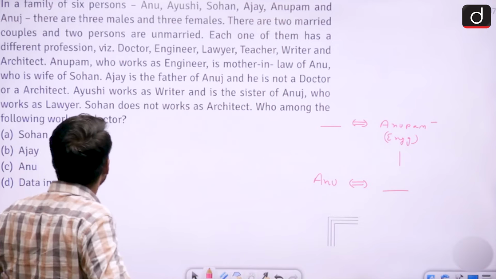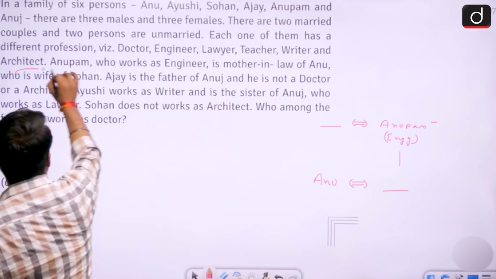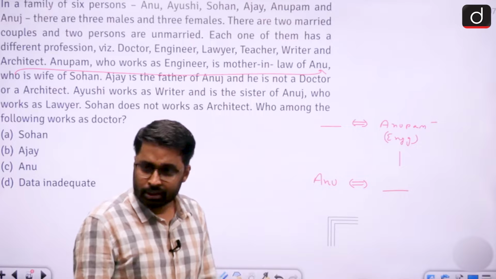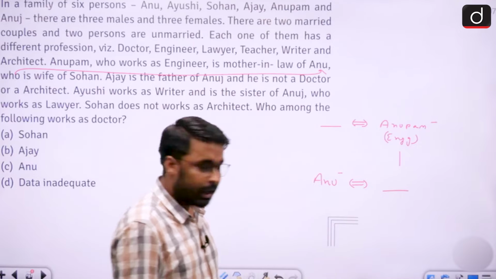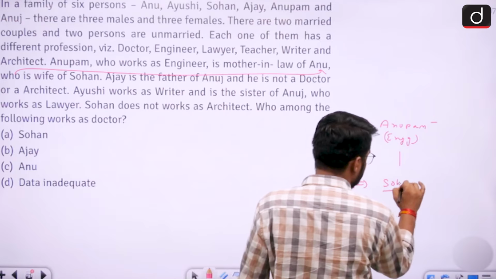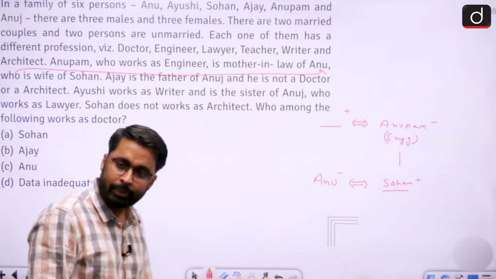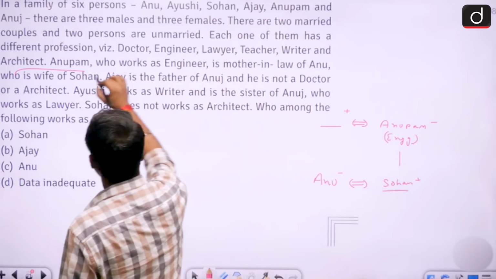Next part it says Anupam, who works as an engineer, is mother-in-law of Anu, who is wife of Sohan. This who keyword is pointing towards Anu. So Anu is wife of Sohan, right? If Anu is wife, Anu will be a female, and now Sohan will be male. अच्छा, ये person भी male होगा because husband of Anupam would be a male. Anupam is a female.